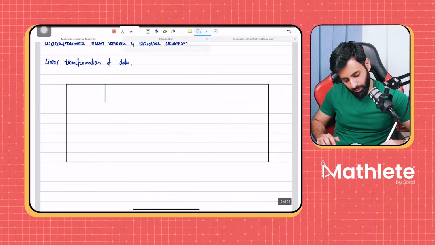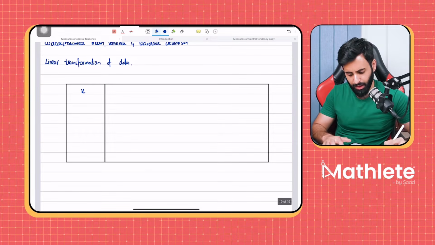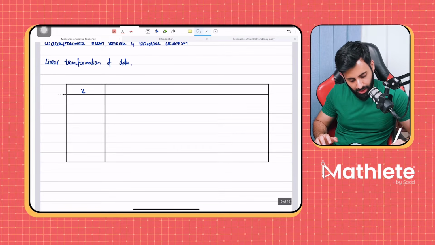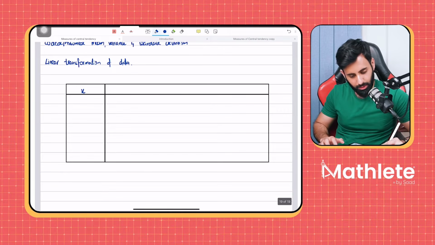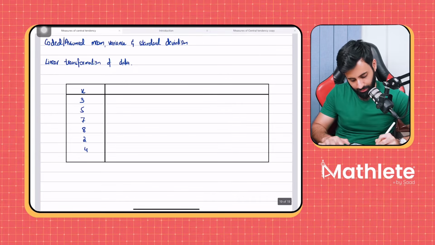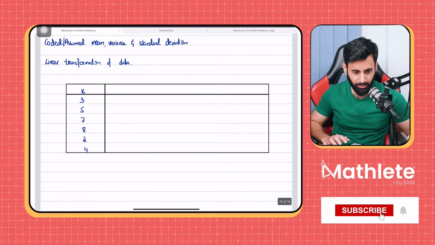So in one column, I'm going to write down all the values of x, just random values, okay? What we're doing is trying to identify a pattern over here, so I want you guys to keep that in mind. So here we have, let's say, 3, 5, 7, 8, 2, and 4. So these are just random values from a data set.